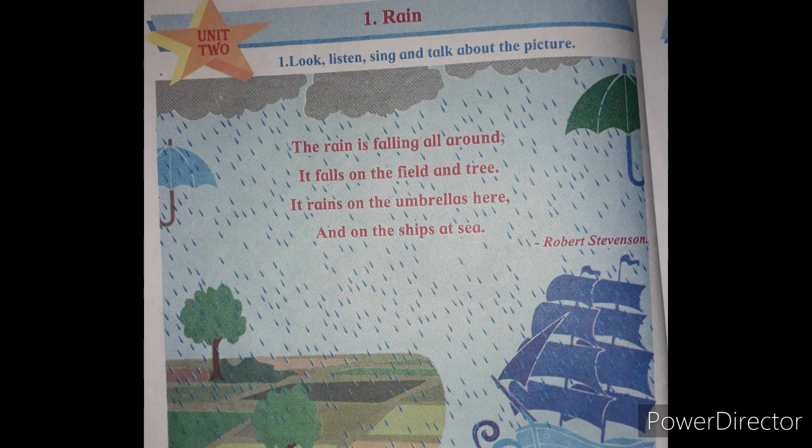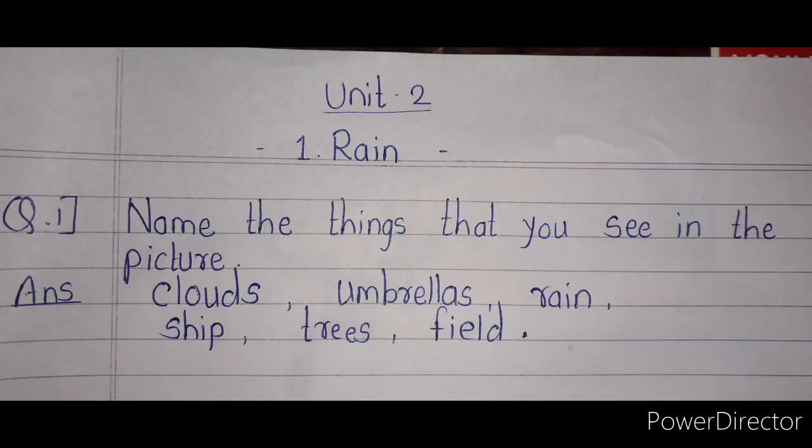Name the things that you see in the picture. What do you see in this picture? Very good, you see the clouds. You only write the names of the things that you see in the picture. First clouds, then umbrellas, rain, ship, trees and field.